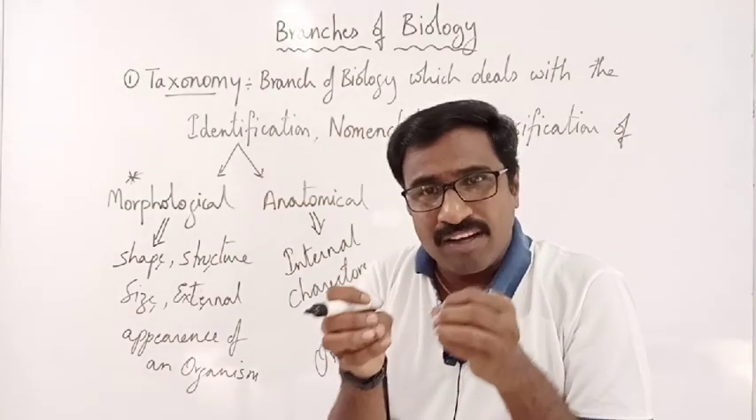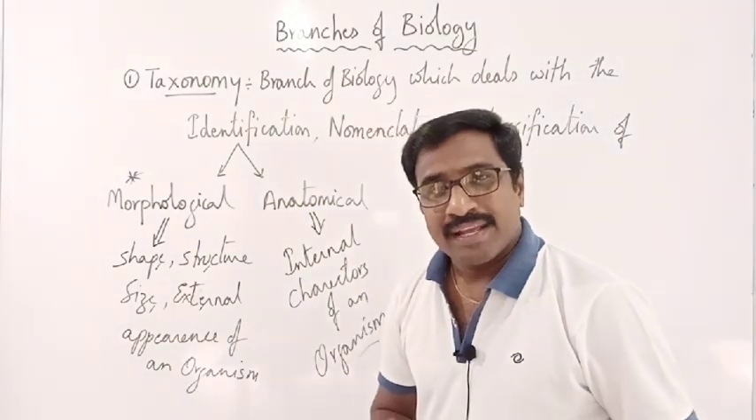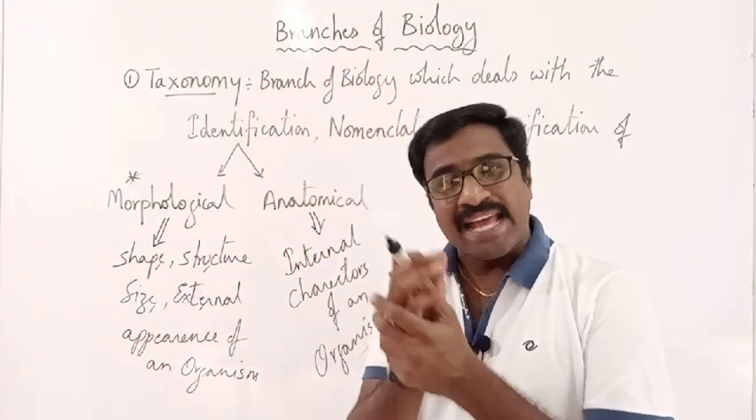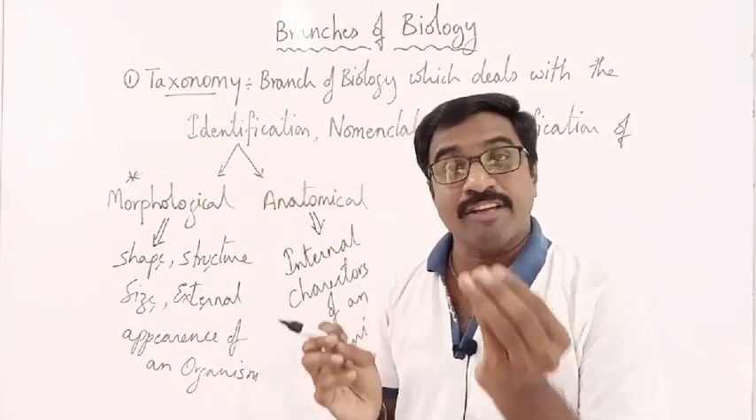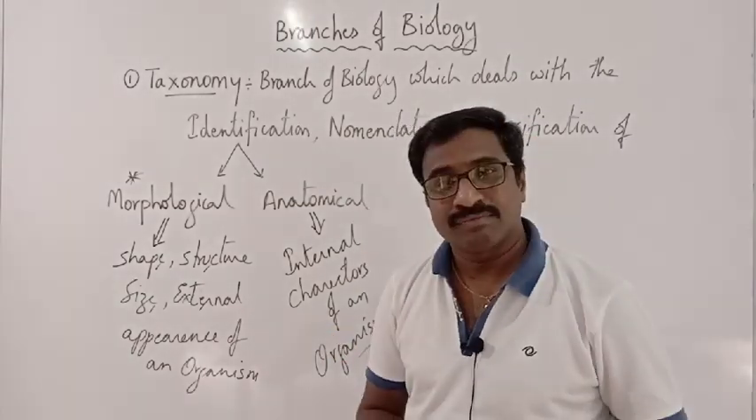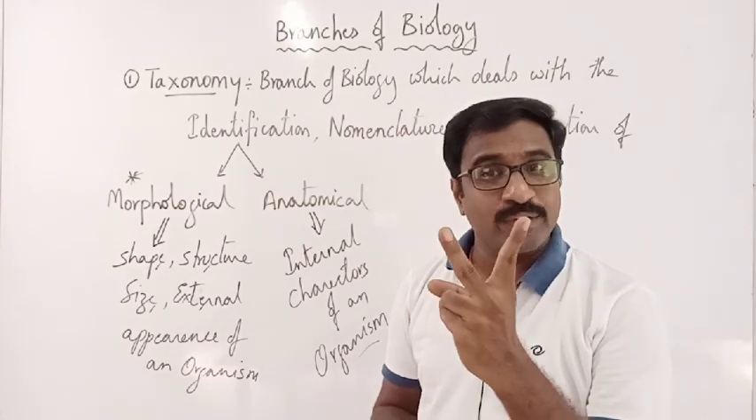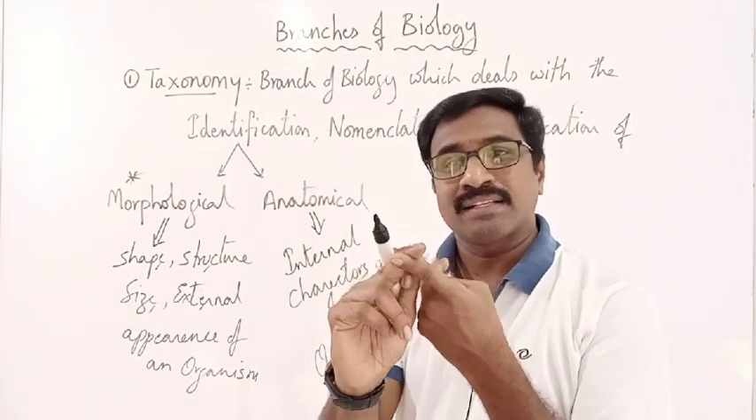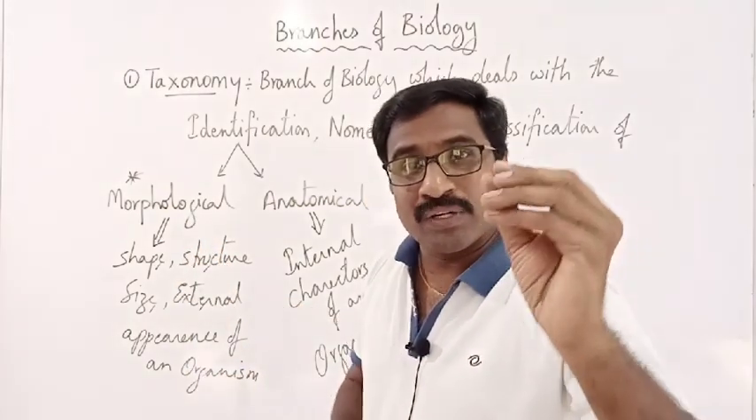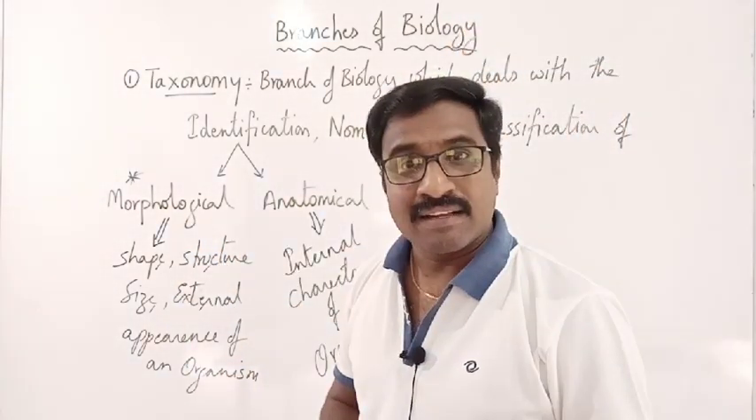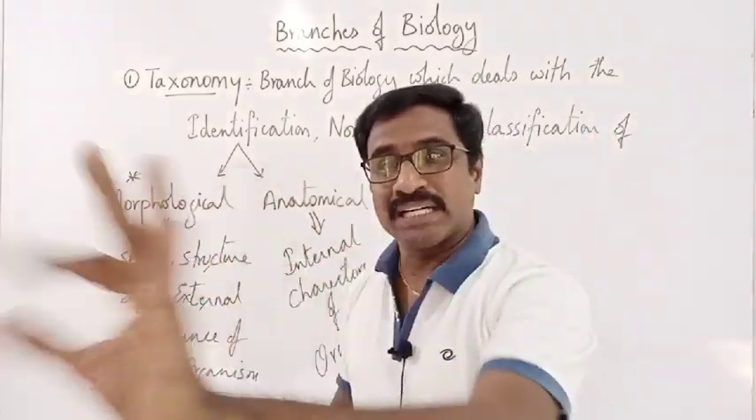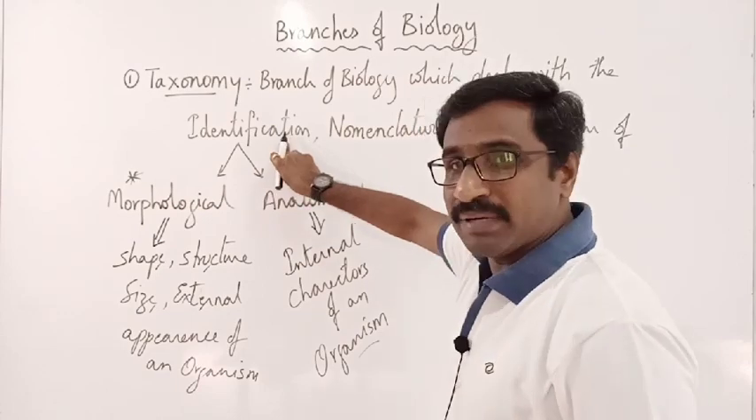I am walking on a road and I suddenly find an animal. That animal has feathers on it. It has a beak. So I told only two characters, feathers and beak. This is called morphology. Whenever I study that beak and feather, directly I can tell what that organism is. It is a bird. So I identified it as a bird.